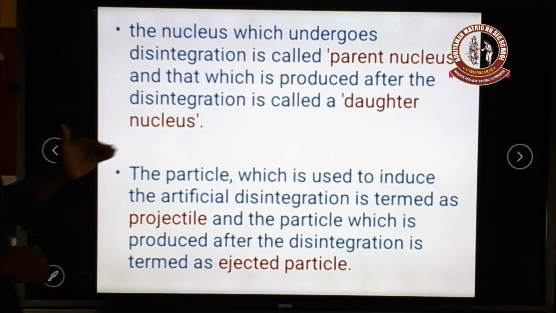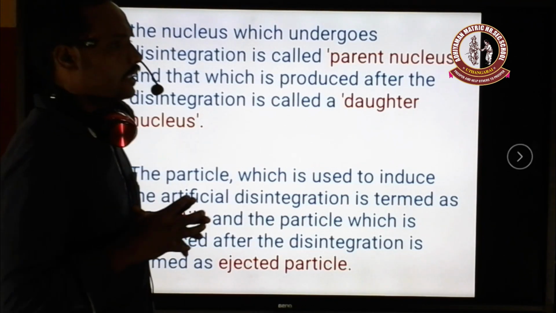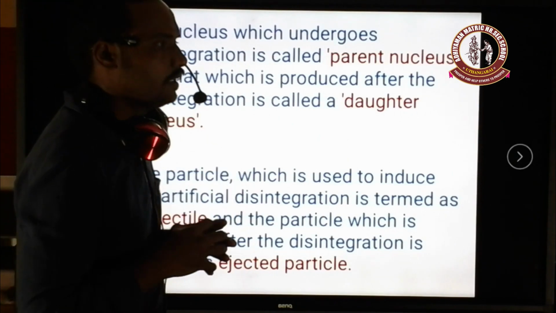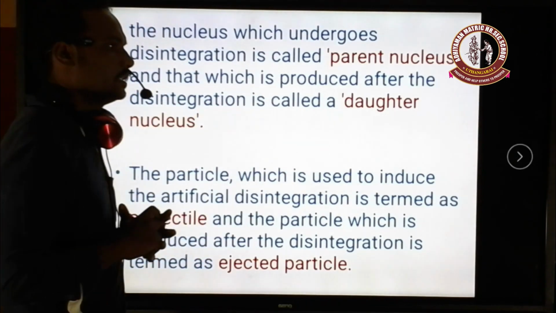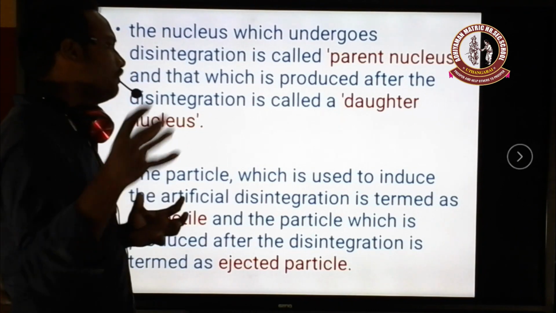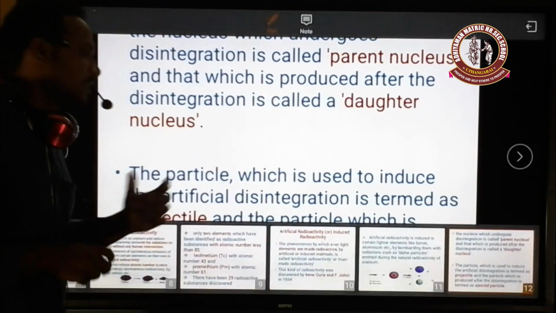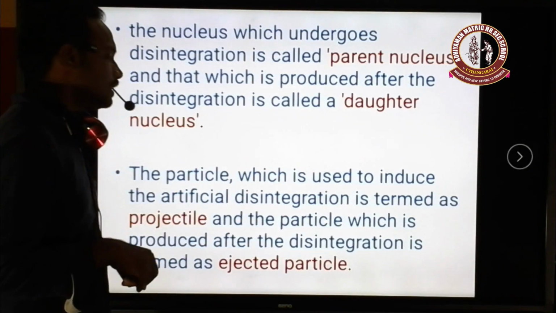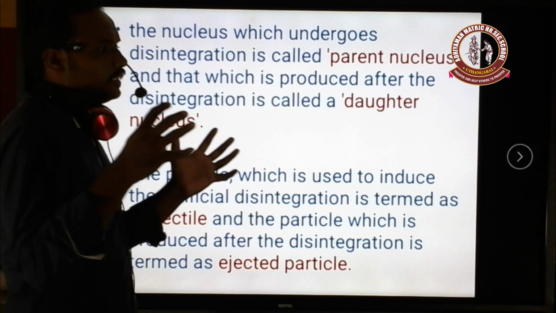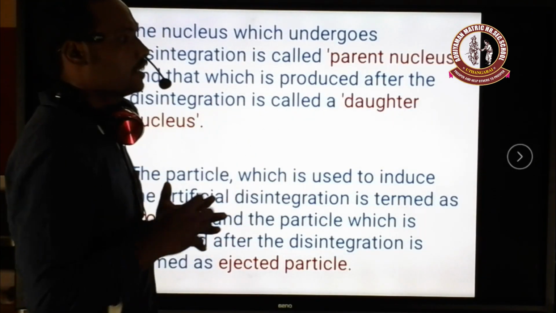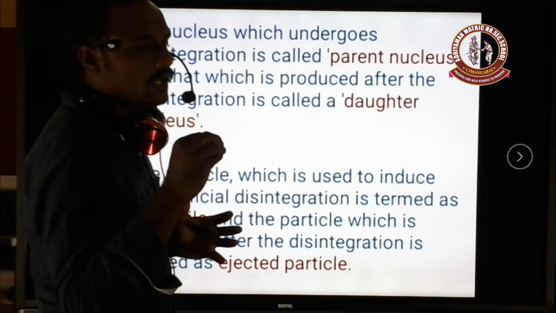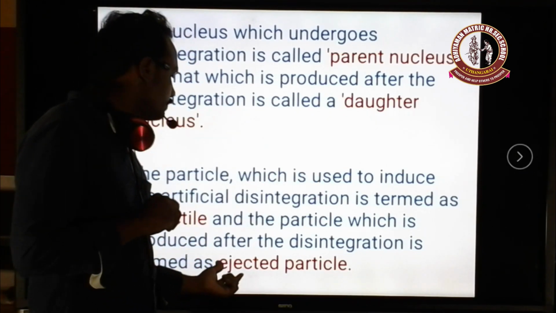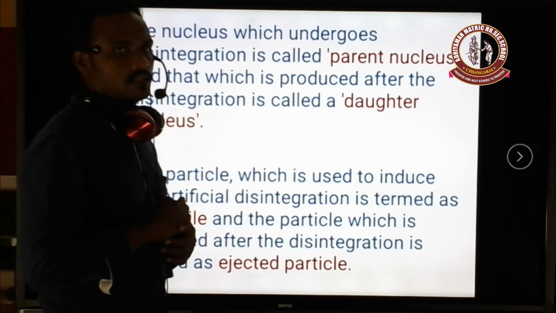And the next one is the process by which artificial radioactivity is produced. A lighter group element is bombarded with alpha particles only, and we can make artificial radioactivity. That alpha particle we can call a projectile particle. Projectile means a hitting particle or bombarding particle. After that hitting, after the disintegration process, some kinds of elementary particles can be emitted from the reaction. The emitted particles are called the ejected particles.